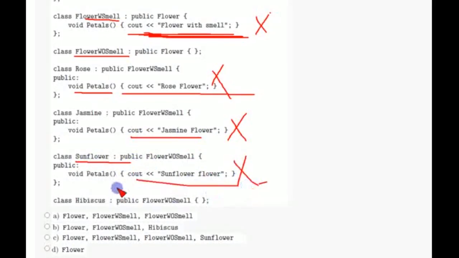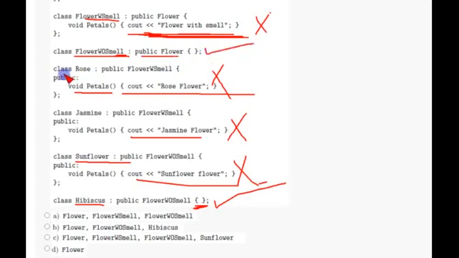But if you see this, hibiscus does not implement any function and it is empty, so it is correct. So we have got the answers flower, hibiscus, and if you see flower o smell, public flower, and it is not implementing anything, it is empty, it can also be considered abstract, I think. So it is also correct.